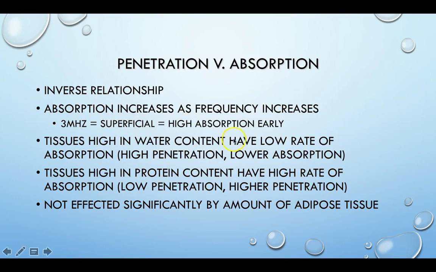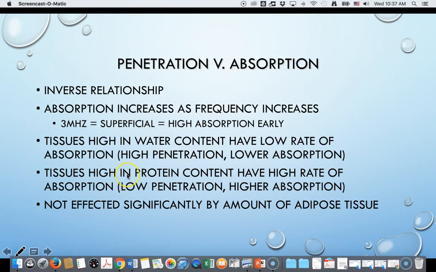So tissues high in water content have a low rate of absorption and thus higher penetration. So fat, very little of the energy is absorbed. So a lot of it allows penetration, allows transmission to deeper tissues, which is great because we're not usually trying to target fat. So inverse that, right? It's the least absorbed, most transmitted. Tissues higher in protein content have a high rate of absorption. So low penetration ability, high absorption ability.